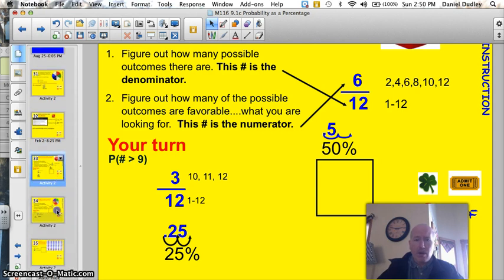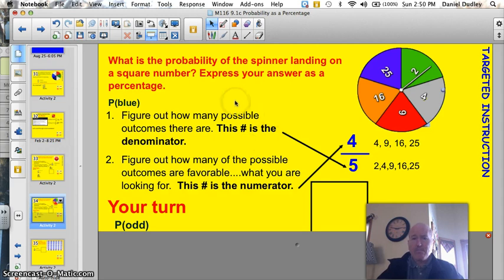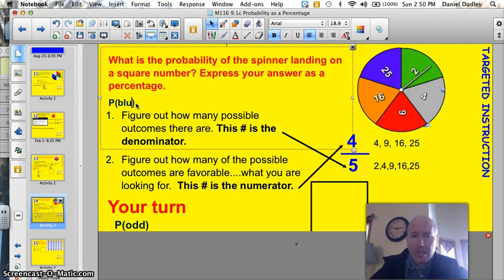Let's try another one, this time with a spinner. What's the probability of the spinner landing on a square number? Express your answer as a percentage. Same thing as always. We want to find the probability of a square number. Sorry about that, I forgot to type that in. So we figure out how many possible outcomes there are. There's a total of 5: 2, 4, 9, 16, and 25.